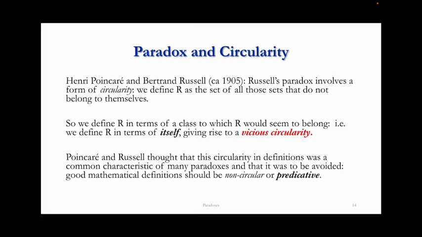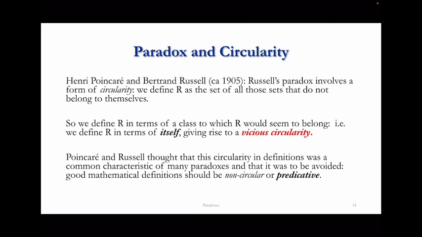So some mathematicians who thought about this came to the conclusion that there was something wrong with the way we were introducing our notions. In the case of at least Poincaré and Russell, one should have given better definitions of mathematical objects, and particularly avoided this sort of circularity.